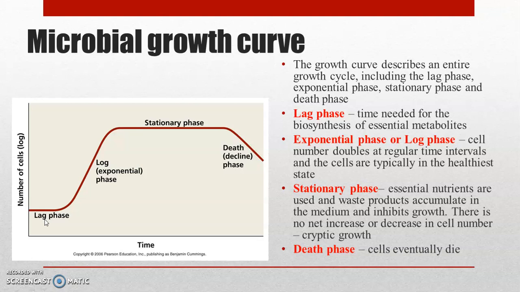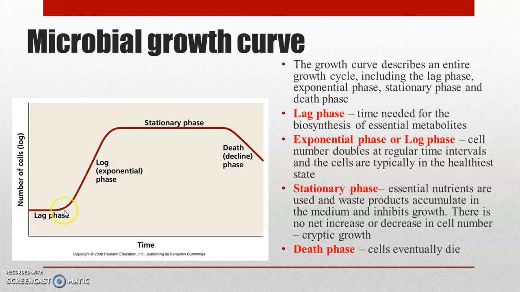And for that, they require the synthesis of new components. They require the biosynthesis of essential metabolites. Only then can the nutrients in the medium be utilized. So this requires a time period for the bacterial cells to become activated, and this time period is called the lag phase, and during this phase we cannot observe any increase in the number of bacterial cells. So that is the lag phase. This is the first phase in the bacterial growth curve.